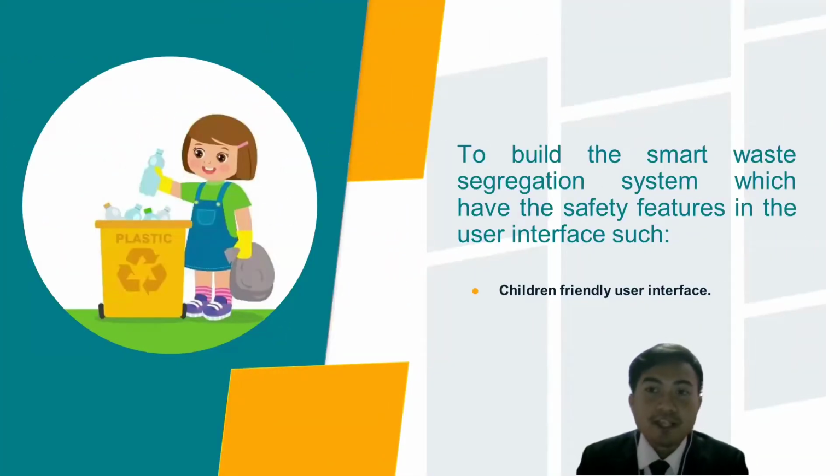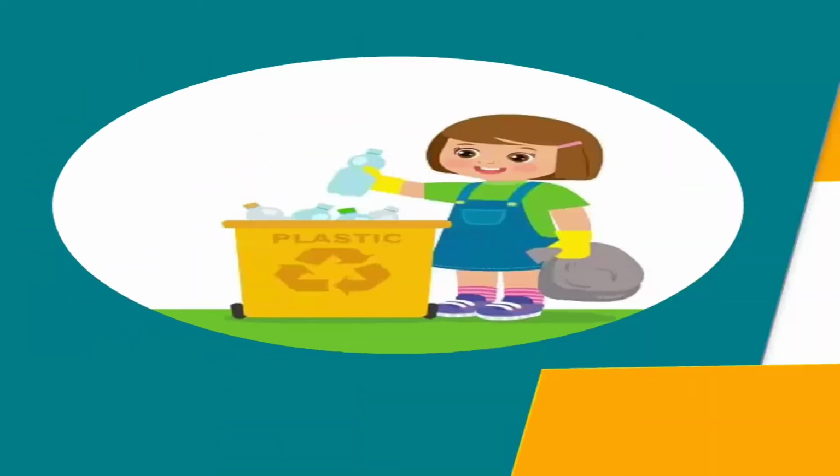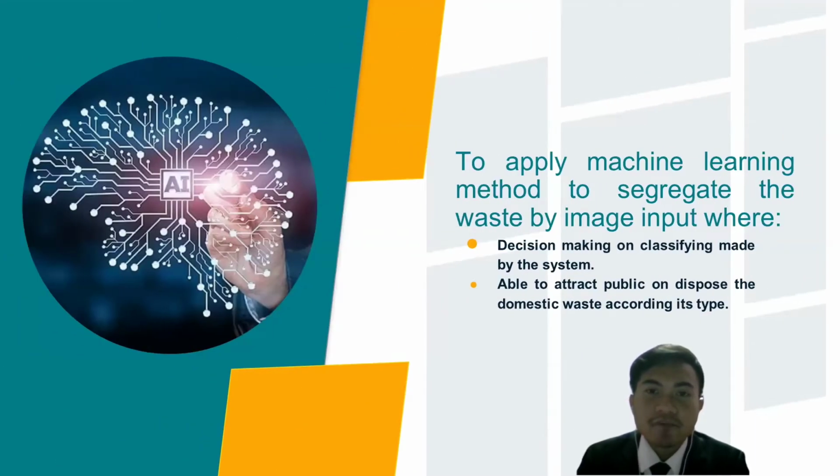Secondly, to build the smart waste segregation system which has safety features in the user interface such as a children-friendly user interface. Lastly, to apply a machine learning method to segregate the waste by image input where decision making on classifying is made by the system, and be able to attract the public to dispose of domestic waste according to its type.